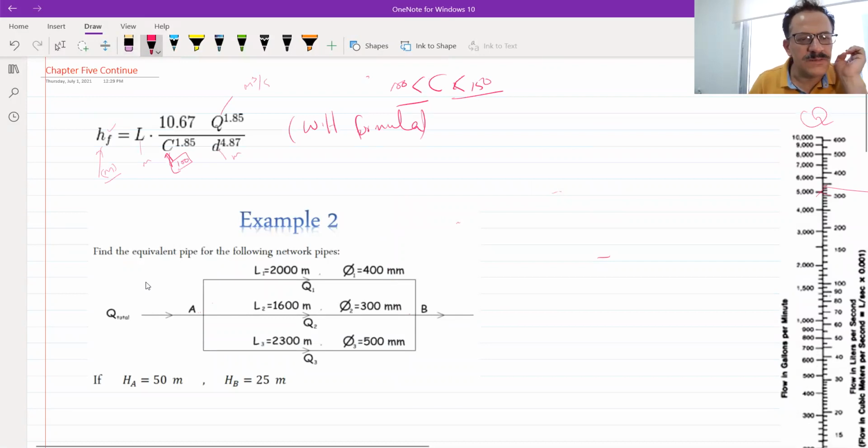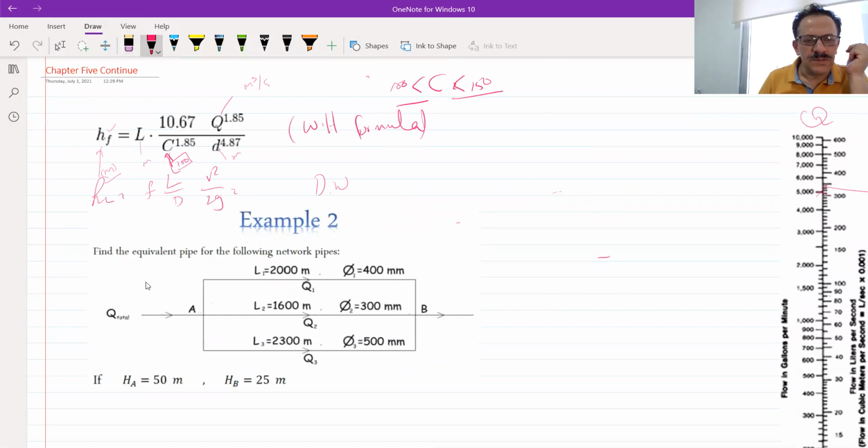There is another formula for calculating the head loss, which is called the Darcy-Weisbach equation, which is f L over D times V squared over 2g. Some of them convert this so that it equals f over 2g, and I think this will become Q squared, pi d squared over 4 squared.